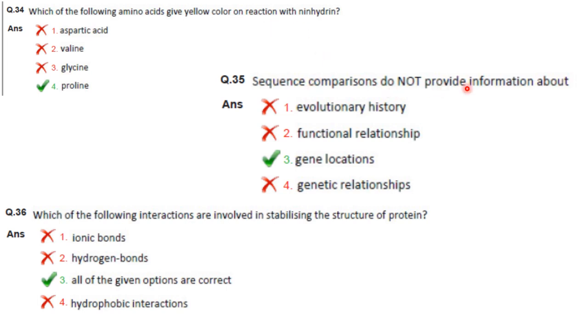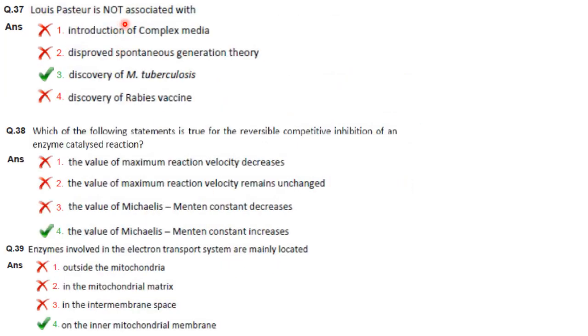Sequence comparisons do not provide information about gene locations. Which of the following interactions are involved in stabilizing the structure of proteins? So ionic bonds are there, hydrogen bonds and hydrophobic interactions are there. So all of the given options are correct. Then Louis Pasteur is not associated with the discovery of Mycobacterium tuberculosis. It was discovered by Robert Koch.